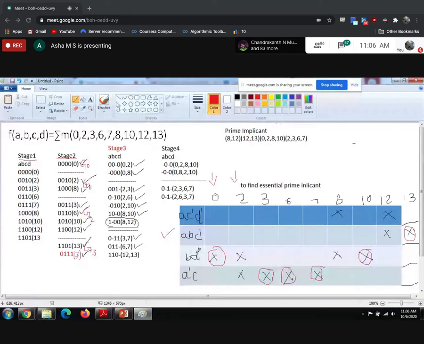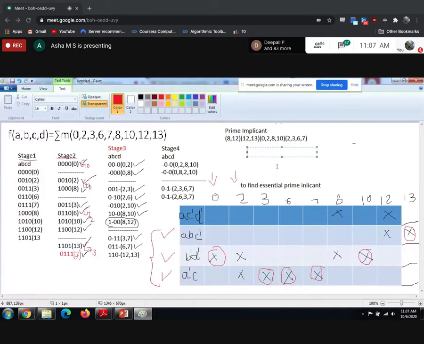Check the third one. Is the third element marked in the row? Yes, B bar D bar is marked. So this is another essential prime implicant. Is the A bar C row marked? Yes. Here also we mark. So you need to select A bar C also. So these three are essential prime implicants. So what you got?